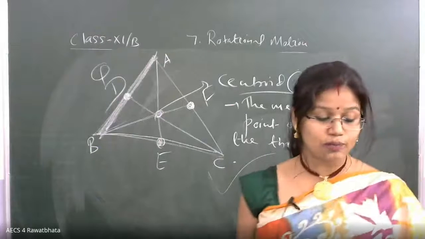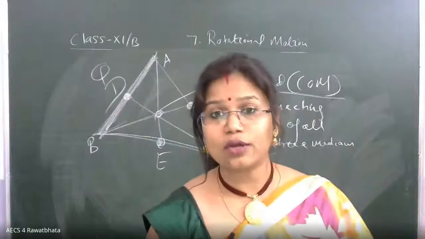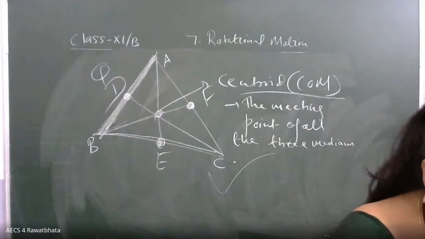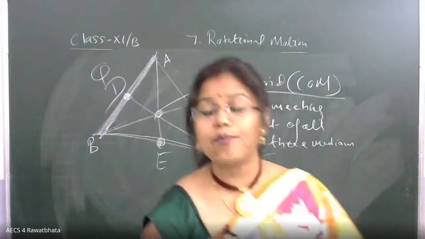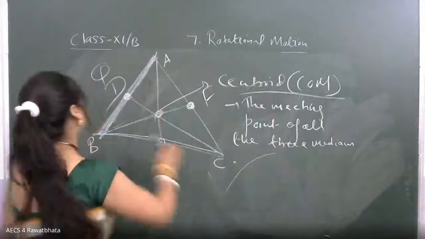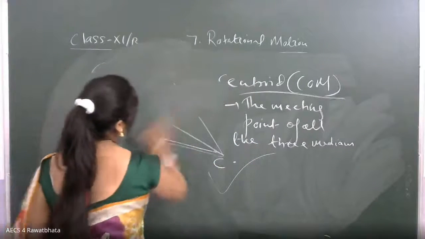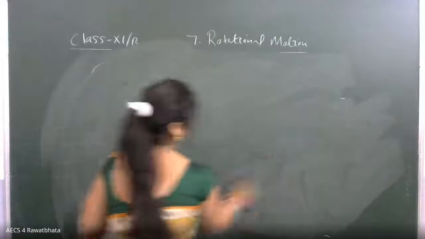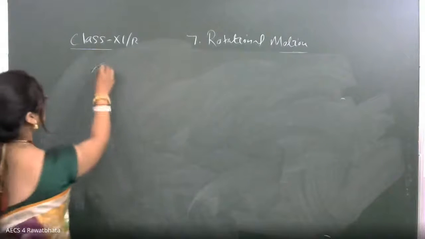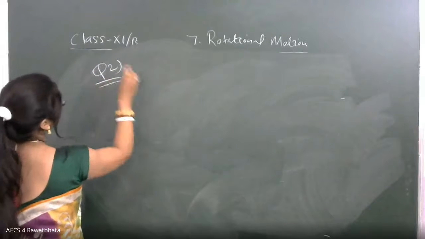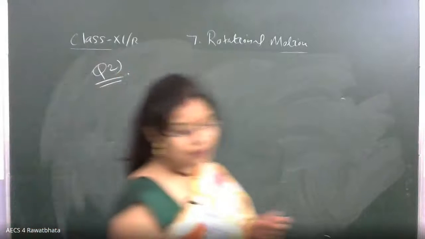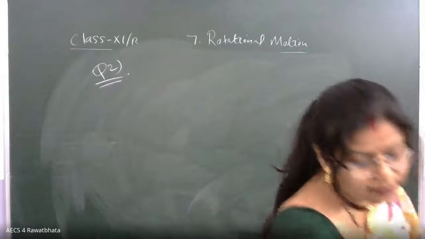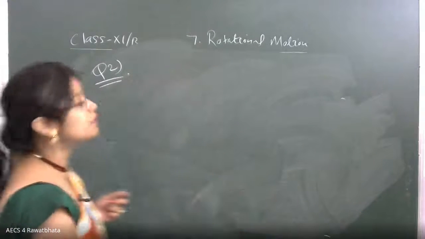Now, next question. This question is not from the NCERT book, so please write down the question part. Here the question is, the important part only you will be writing. Question number 2: two particles of masses 100 gram and 300 gram.